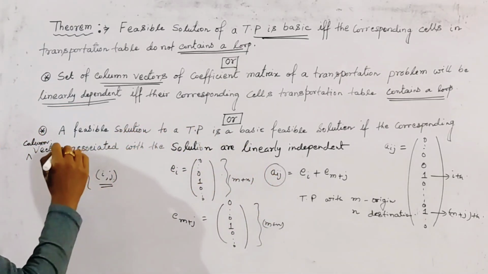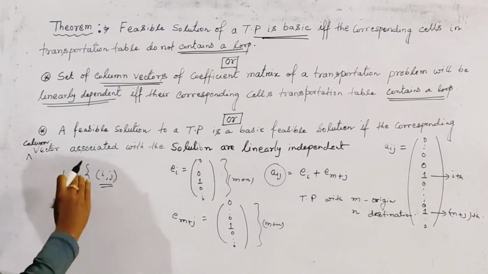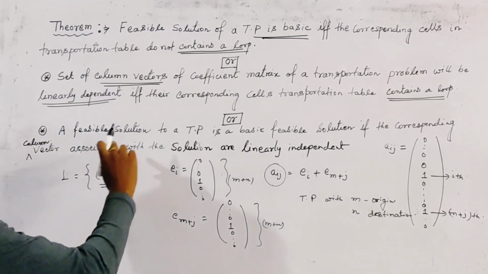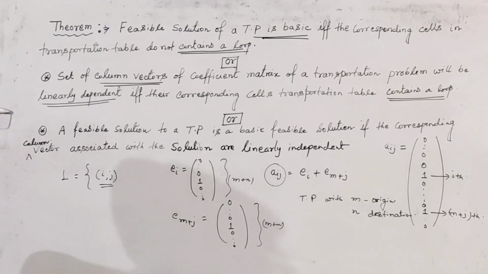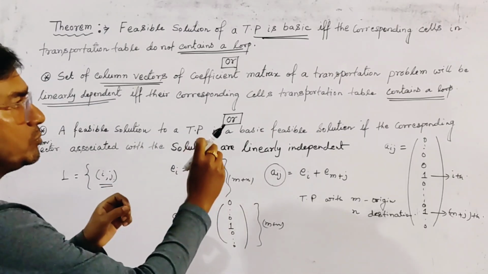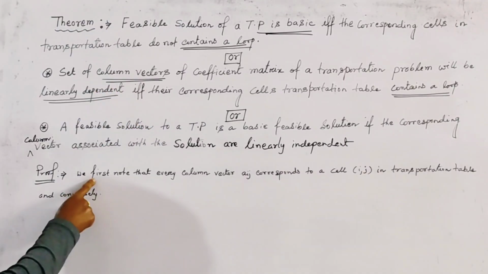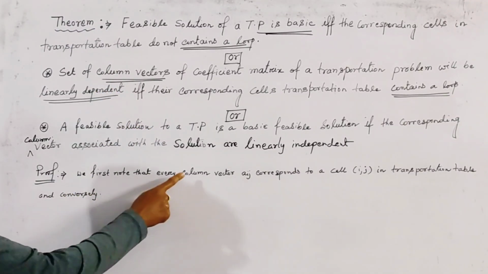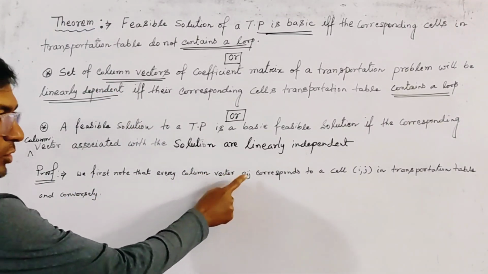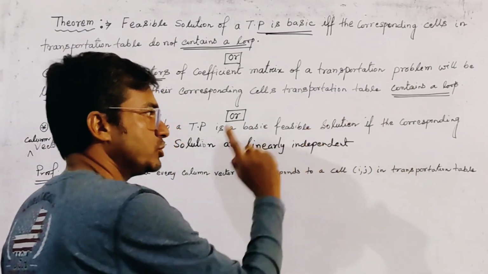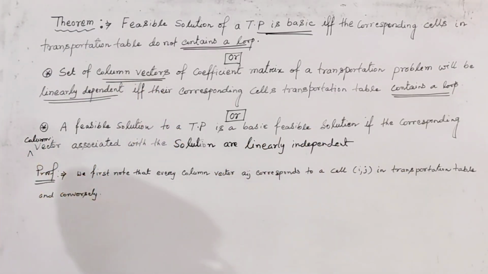So first note that every column vector Aij corresponds to a cell ij in the transportation table and conversely. This is the first line of the proof.